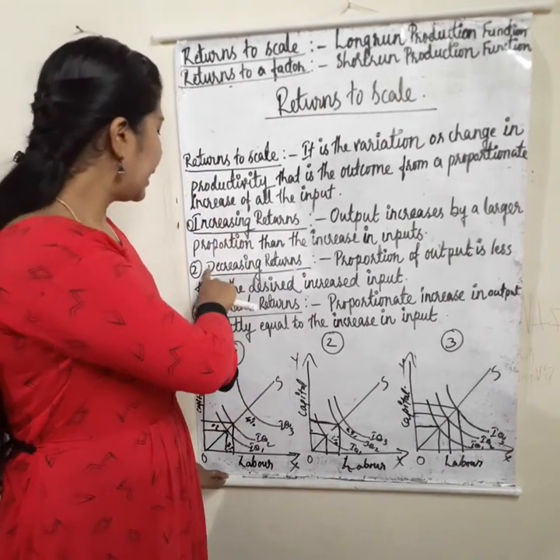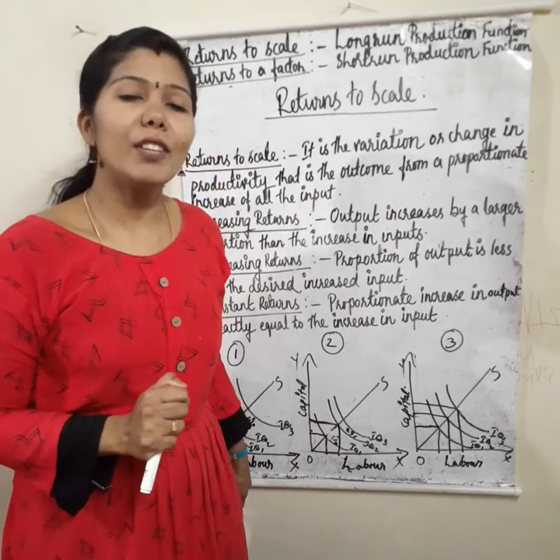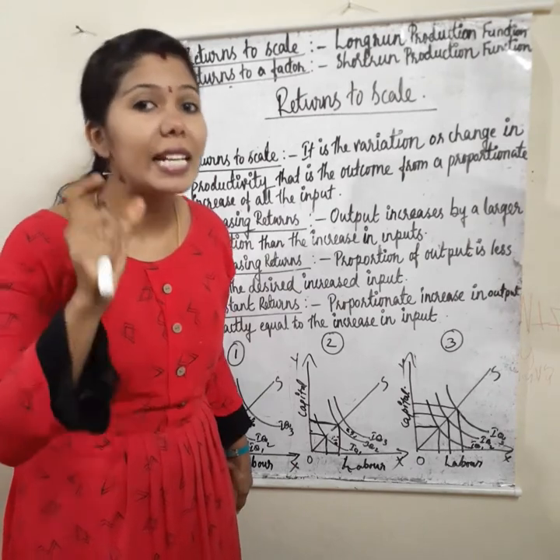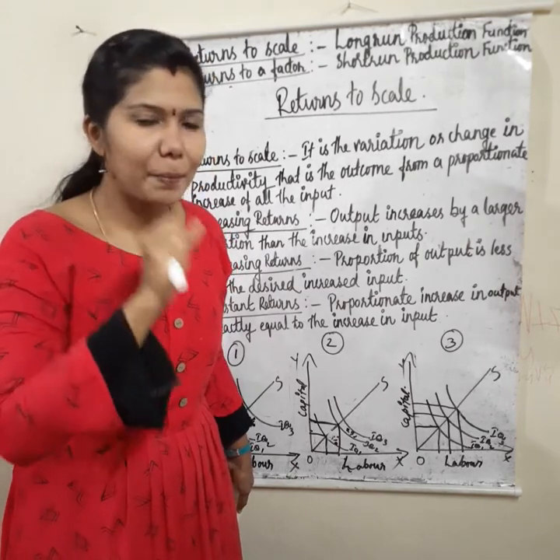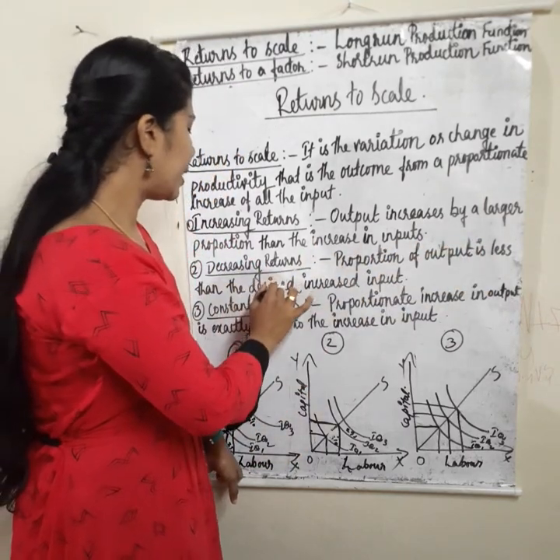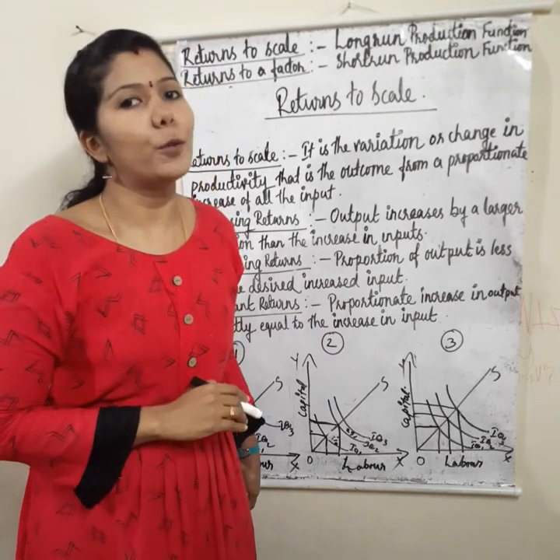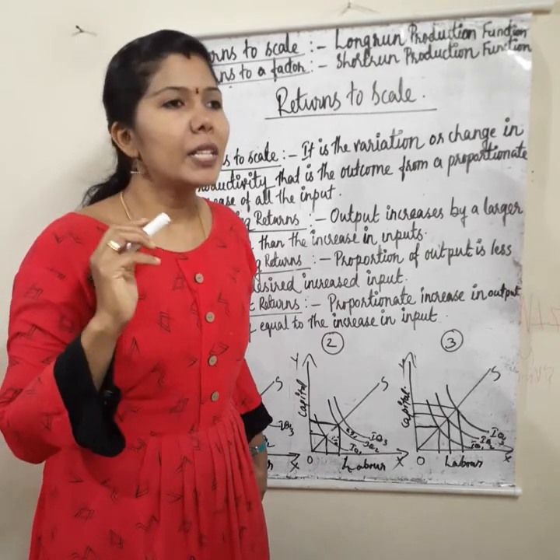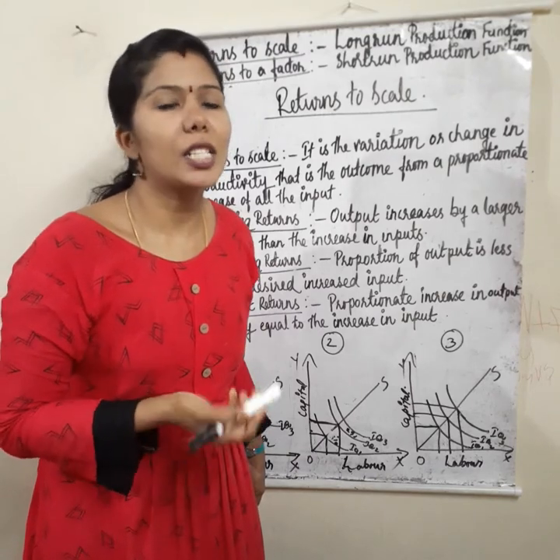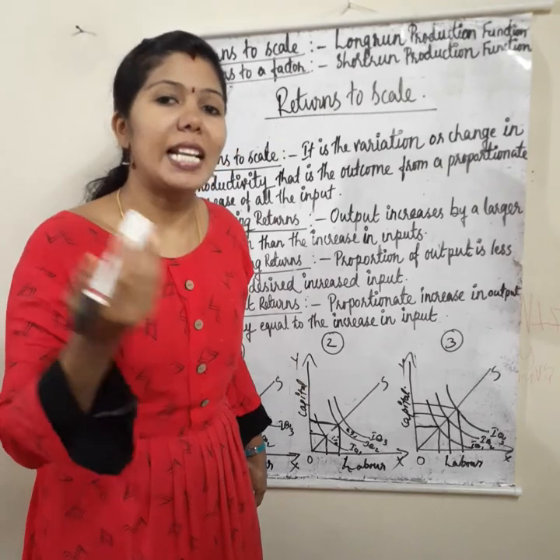Then second one, decreasing or diminishing returns. Changes in the level of inputs will lead to less than proportionate changes in the level of output. That means the proportion of output is less than the increase in input. If the level of input increases by 3%, the level of output will increase by only 2%, less than 3.